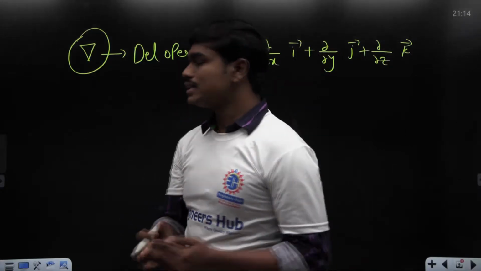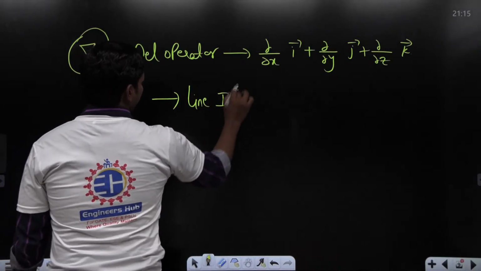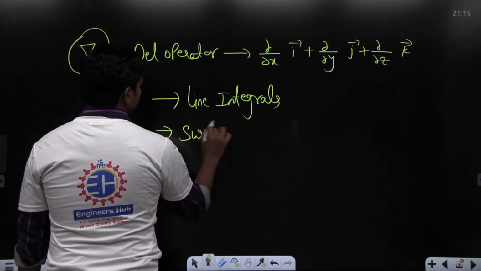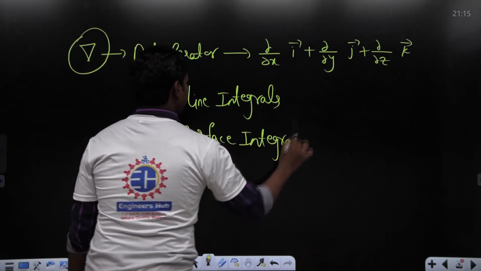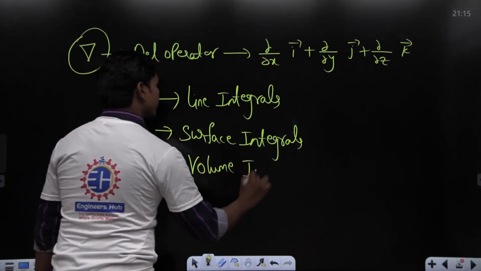Once we had seen divergence, curl and gradient, we stepped to vector integration. There we saw three special kinds of integrals: the line integrals, the surface integrals, and one more thing, which is the volume integrals. Okay, this is what we have seen.